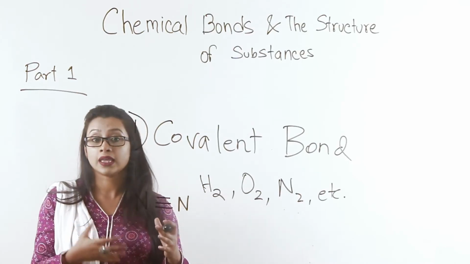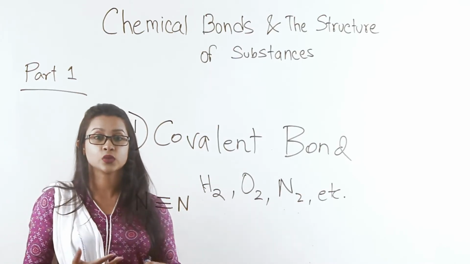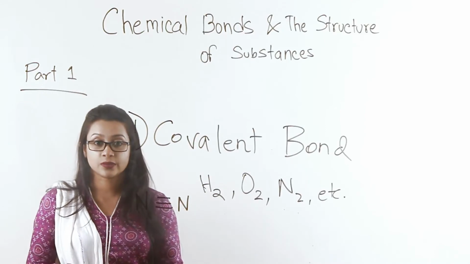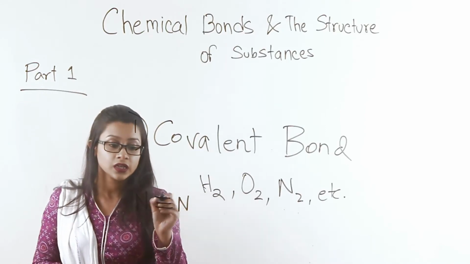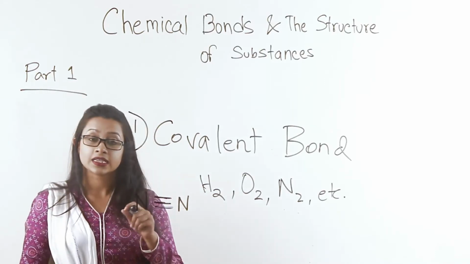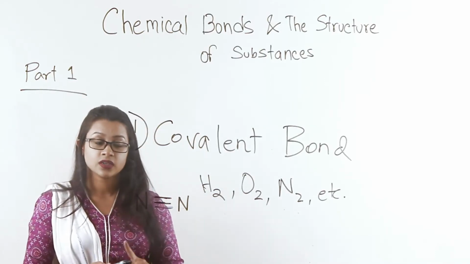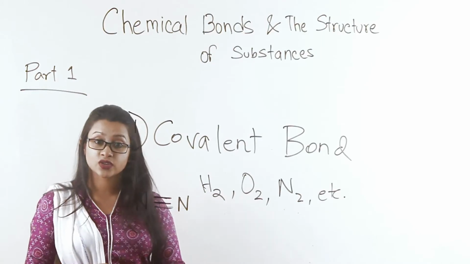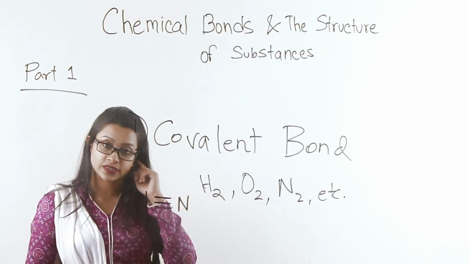The mystery behind these 3 covalent bonds is something that will be clarified when you're studying organic chemistry. But for now, we have to study the fact that a nitrogen atom is bonded with another nitrogen atom by 3 covalent bonds.